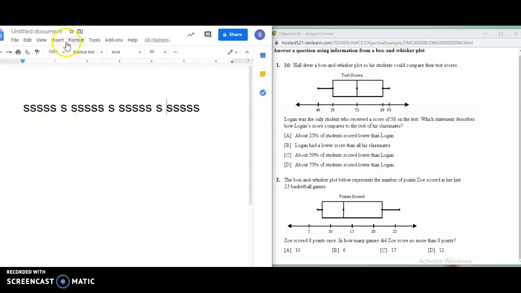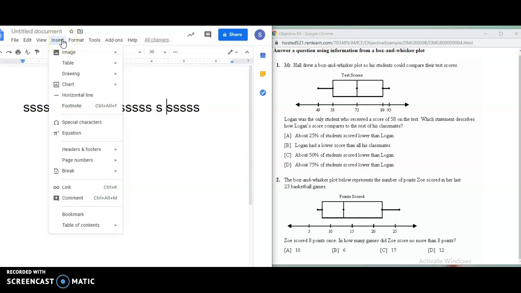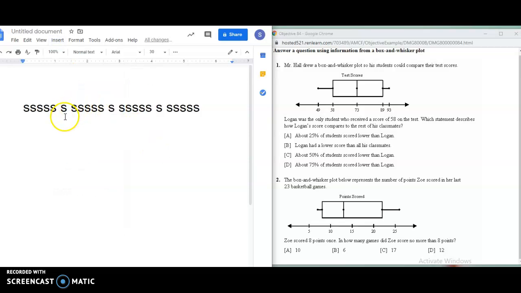Does everybody see that? Now, I wish I could insert just a box. And I'm sure you all know how to do this and I don't. But basically, this is where your box would start.